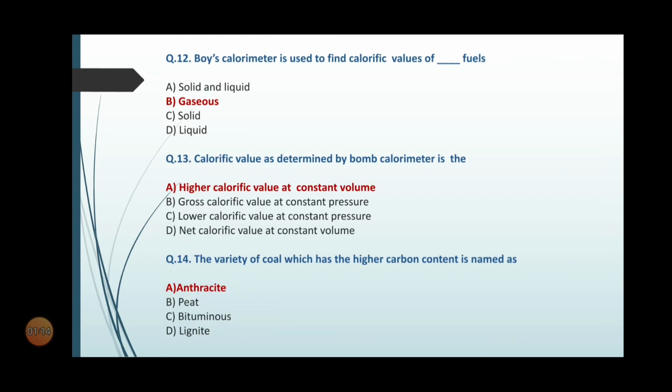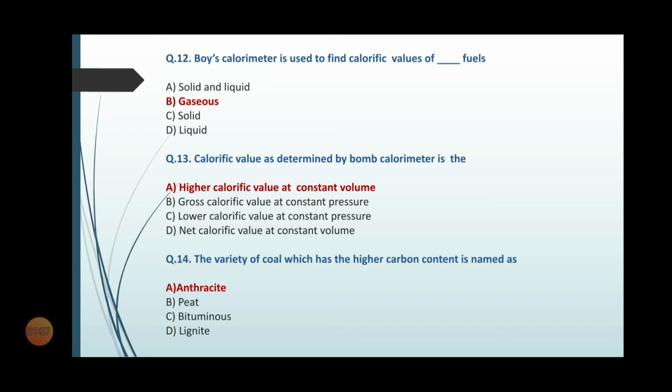Question number 12. Boys calorimeter is used to find calorific value of dash fuels. The options are option A solid and liquid, option B gaseous, option C solid, option D liquid. So the correct option is option B gaseous. Question number 13.